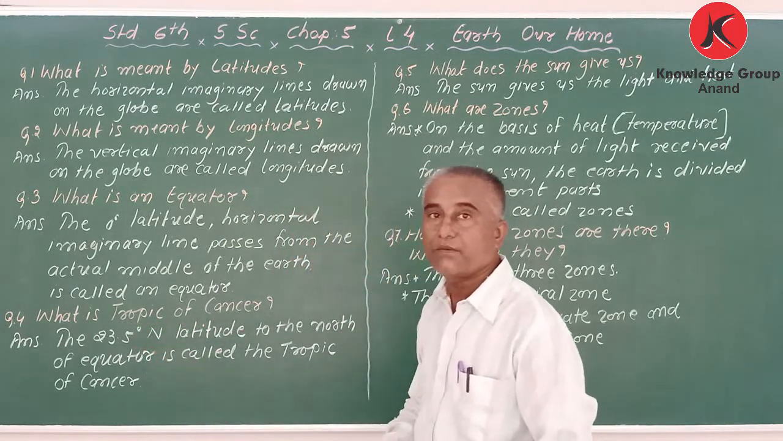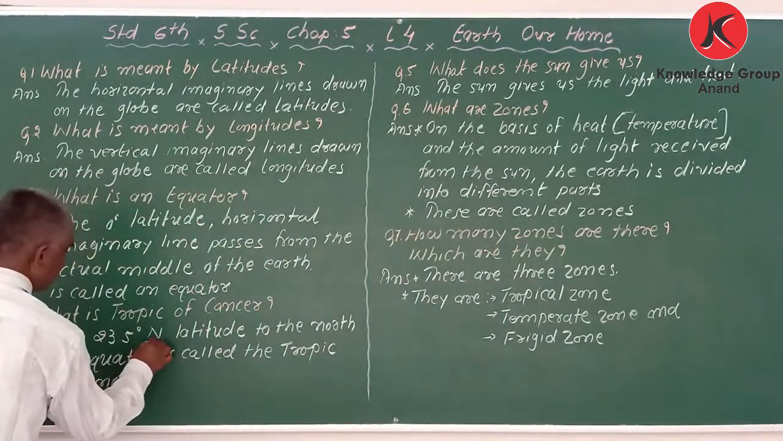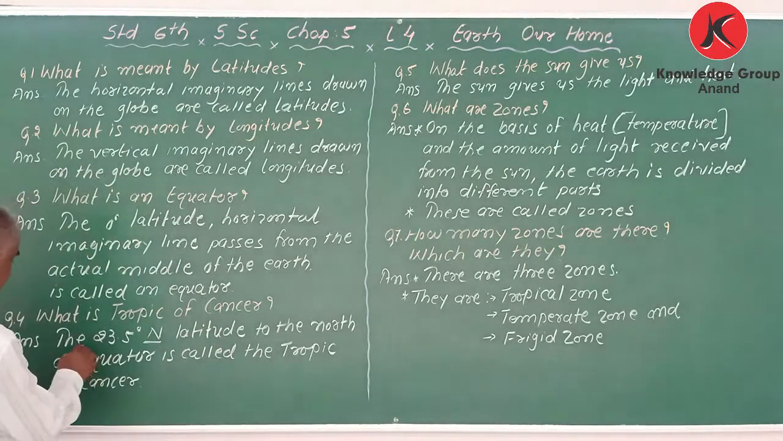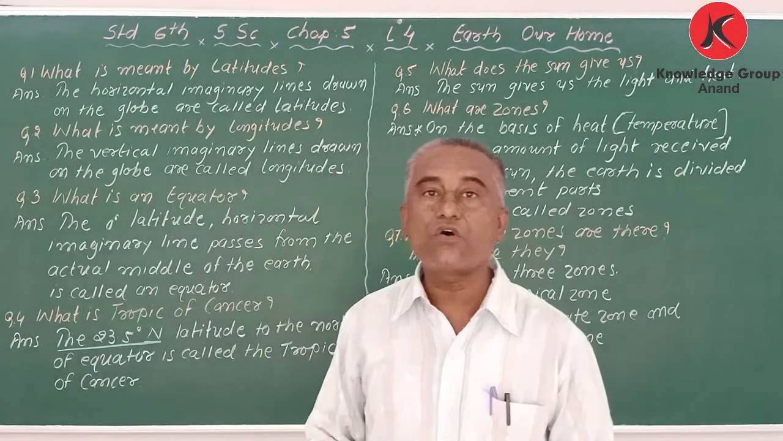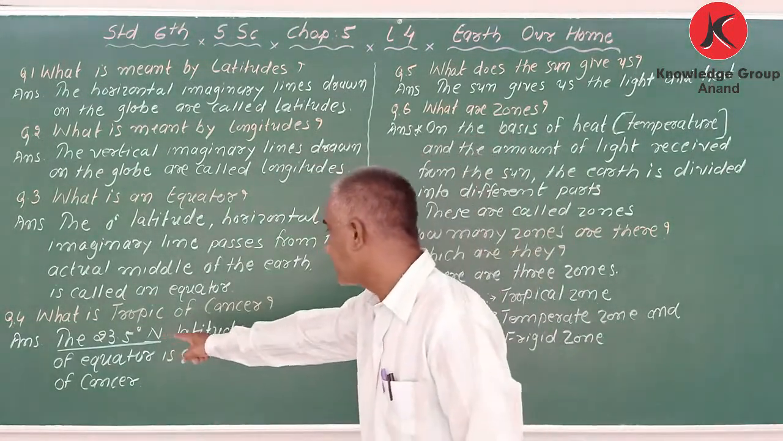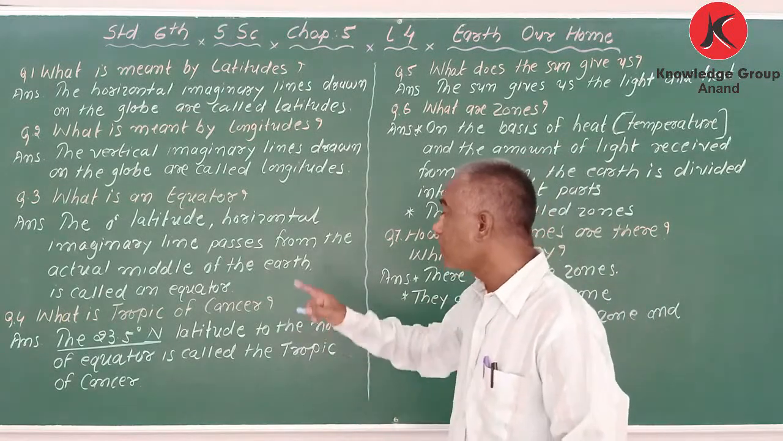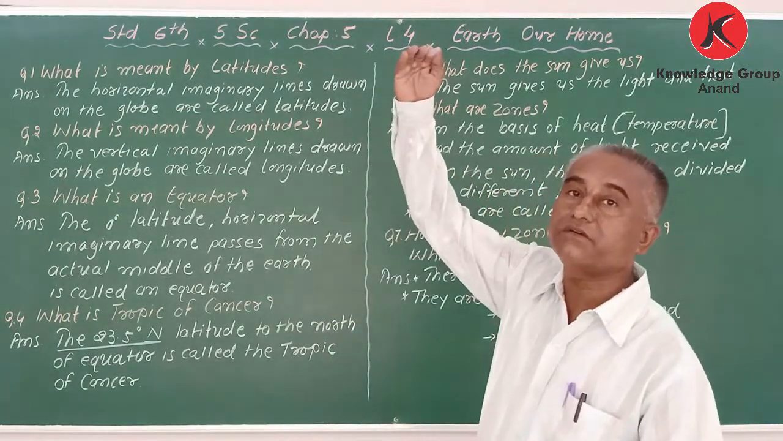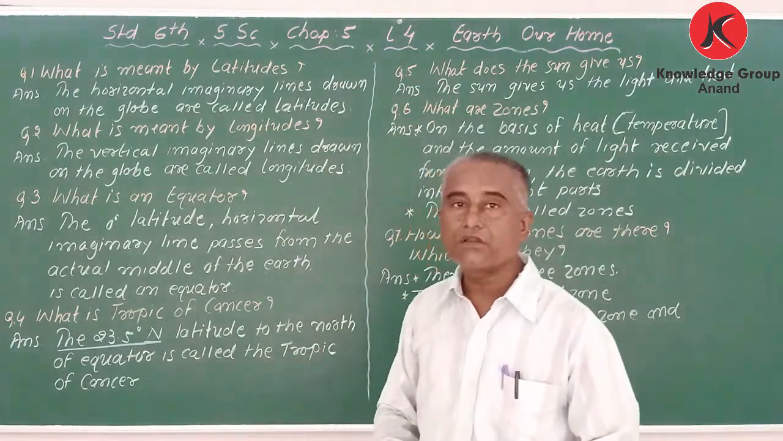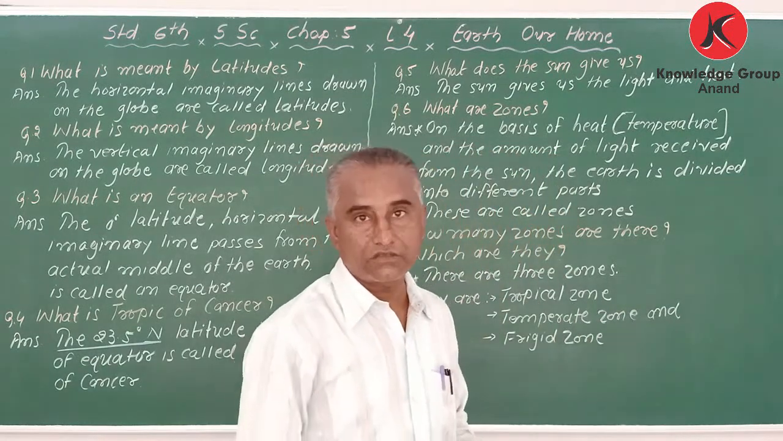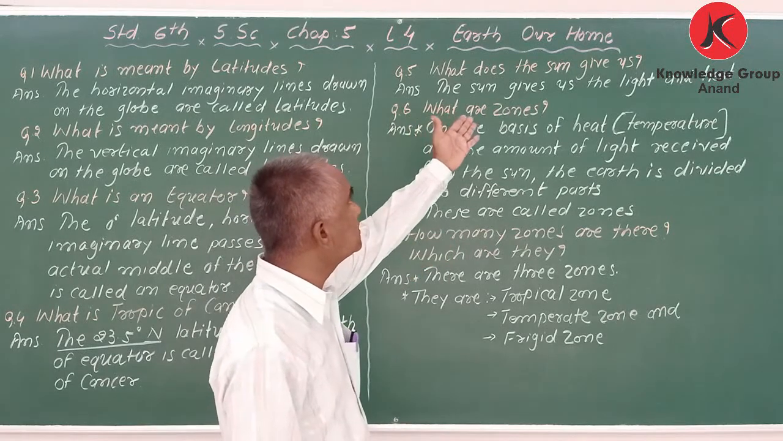So what is the Tropic of Cancer? The 23.5 degree north latitude, to the north of the equator in the northern hemisphere, is called the Tropic of Cancer. North of the equator means in the northern hemisphere. That is called the Tropic of Cancer.